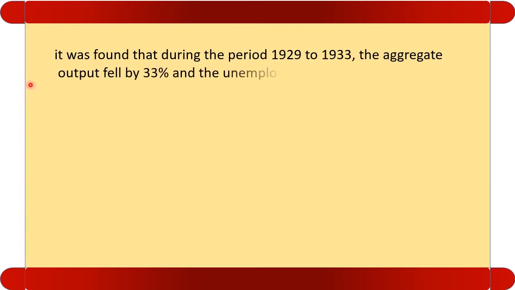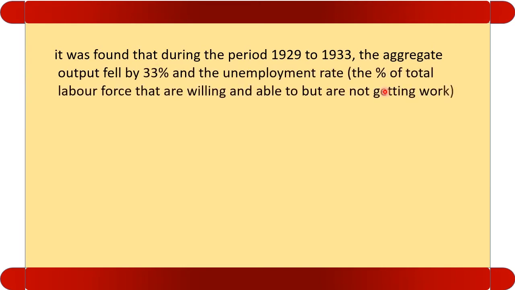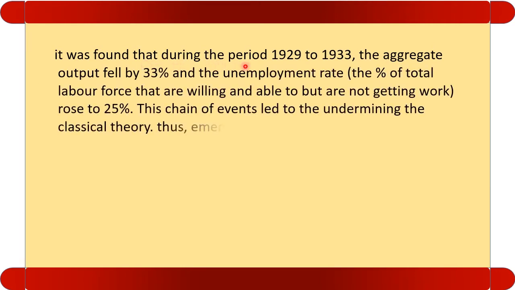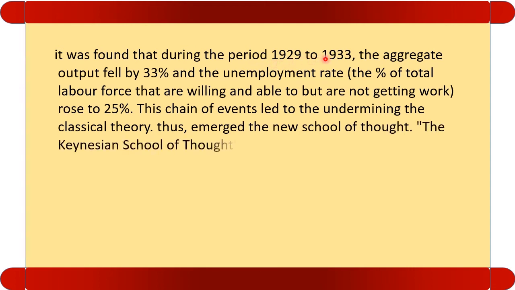It was found, and it's a very important one, this data can be asked in MCQs, that during the period 1929 till 1933, the aggregate demand, total demand, fell by 33%. Unemployment rose to 25%. We can easily imagine the problems, and easily see how serious the problem was during that time period.